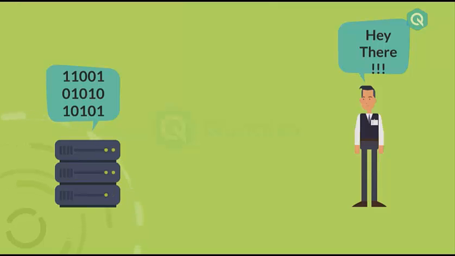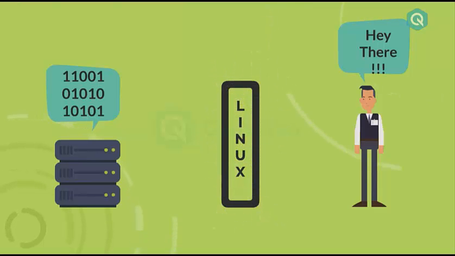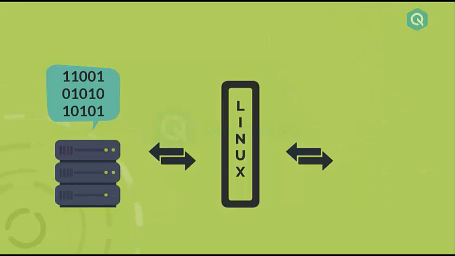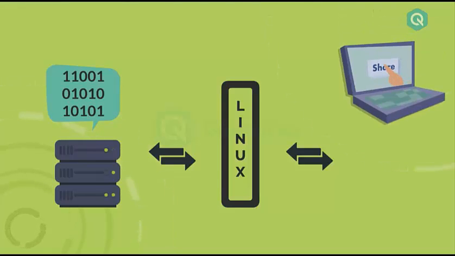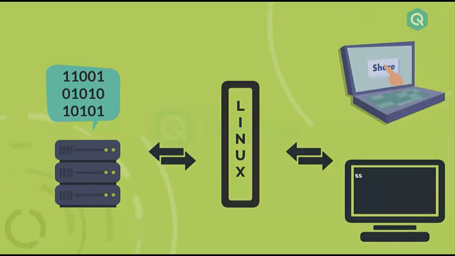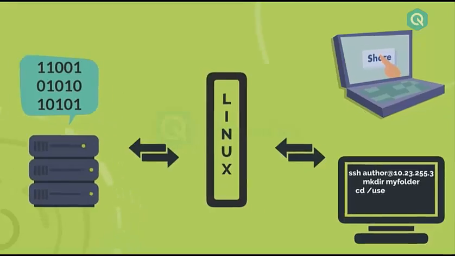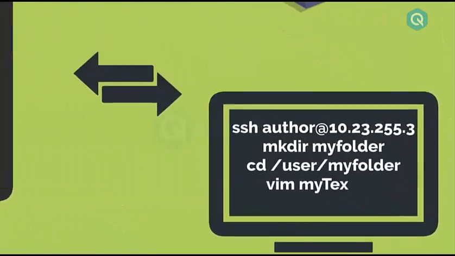So here comes the operating system, which is Linux in our case. Now the lowest part of the OS is its kernel, which is communicating with the machine. To take instructions from human beings, the OS provides two modes. First, from the UI, which is like clicking on some buttons, and second, from the command line, which is all text based. Let's forget about the UI at this time and focus only on the command line.